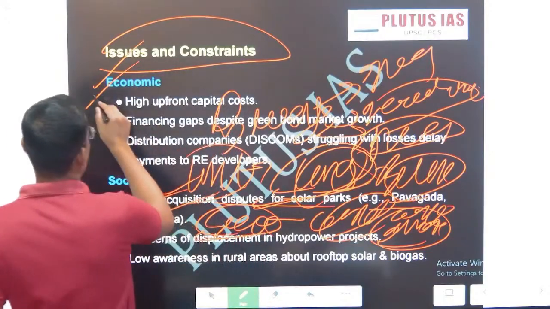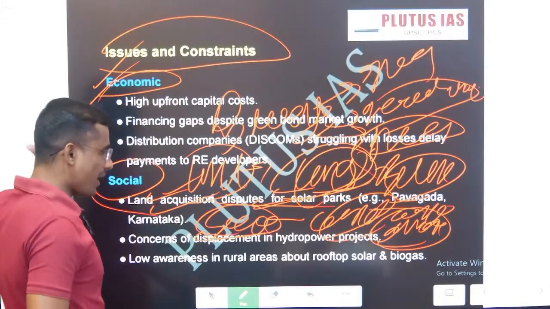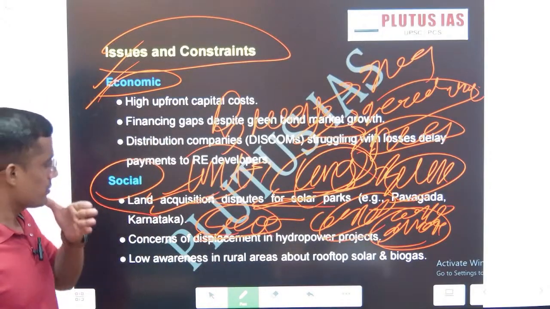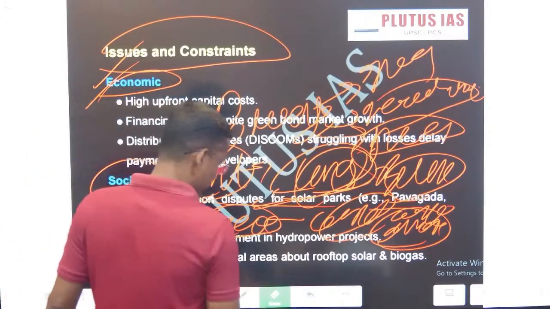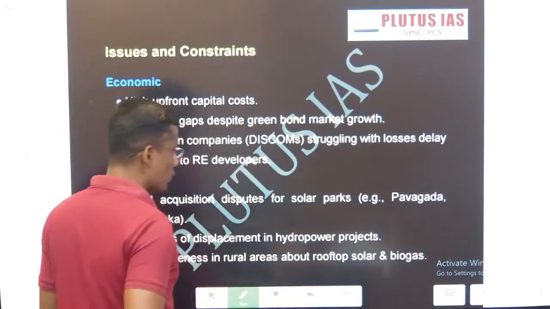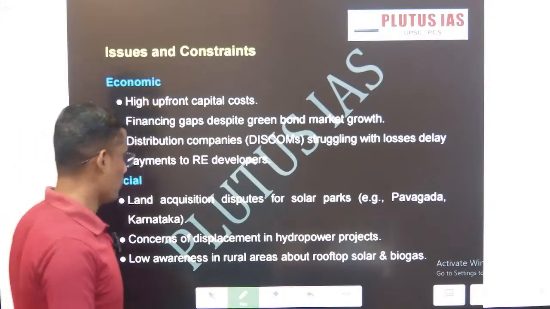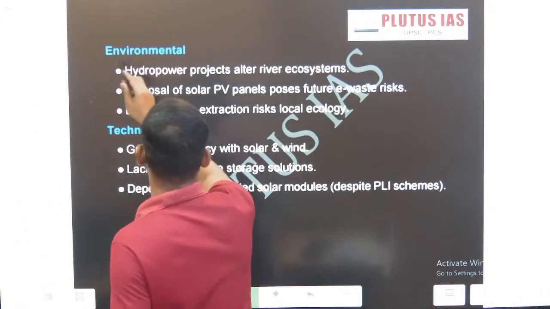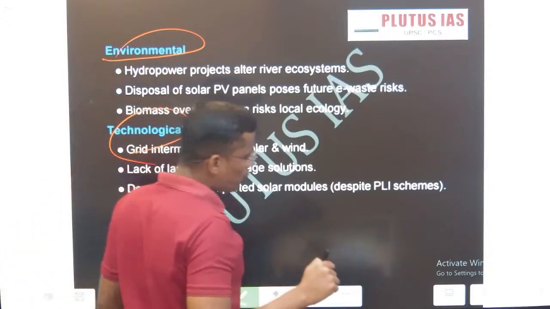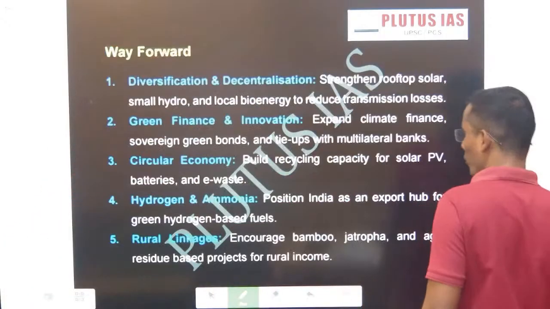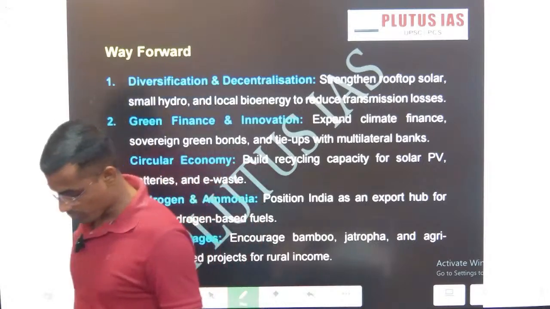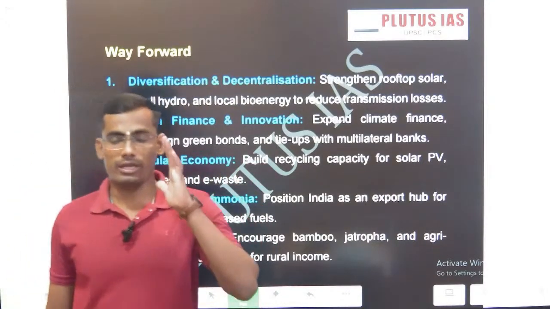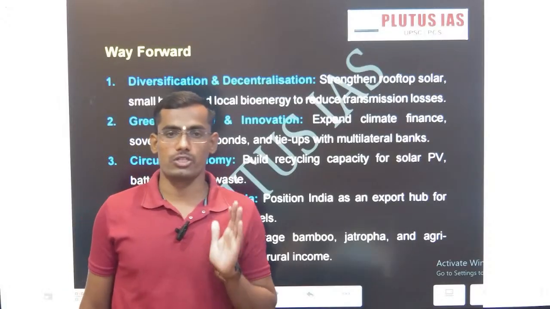If you go to the socio-economic domain, I have discussed the energy basis, but there also the economic and financial cost is very high. Then in the social domain, there are power cuts and disputes related to solar parks. All these are factors, along with the environmental issues as I have discussed. So what can we do to address all these issues and make India a global power in the renewable energy domain?